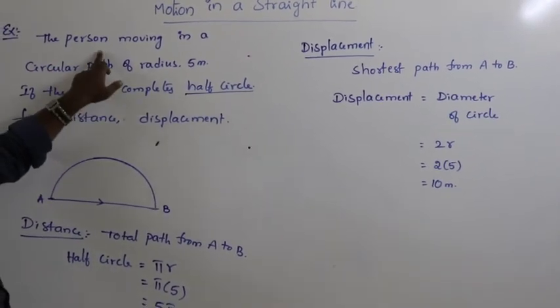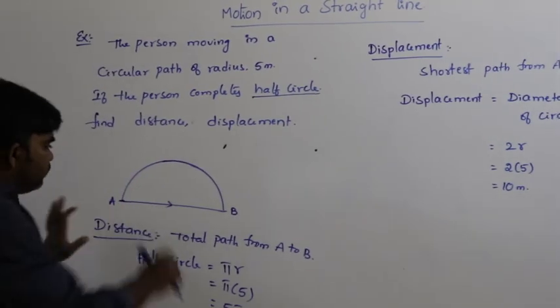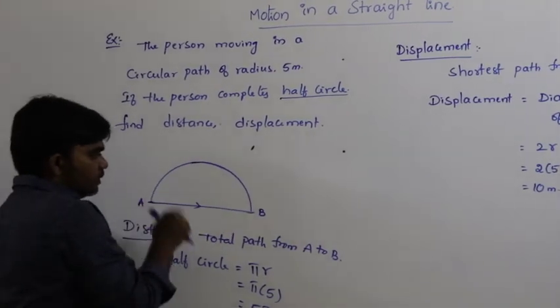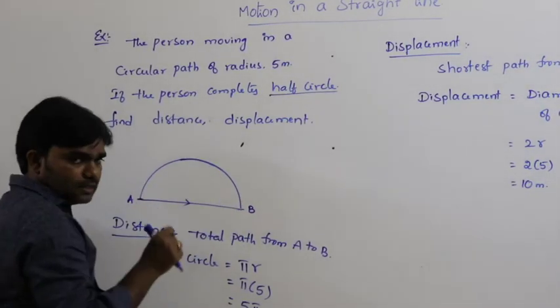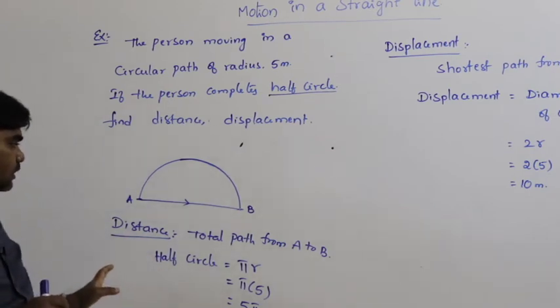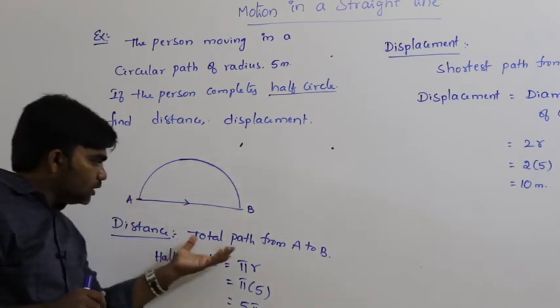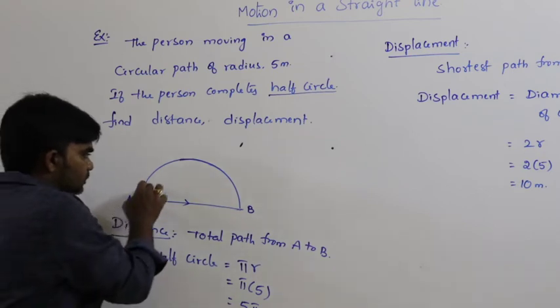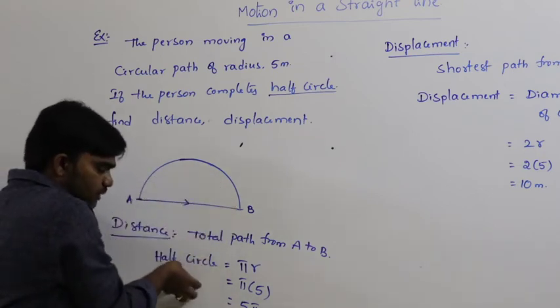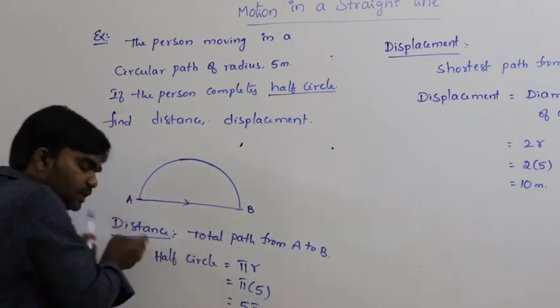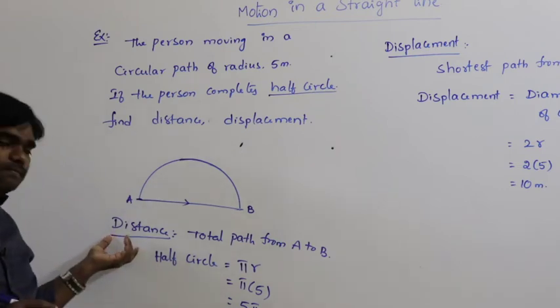So here the person is moving in a circular path of radius 5 meters. So the circular path followed by the person is a semicircle or half circle. In that half circle, what is the actual path? This is the actual path. That's why the half circle or semicircle is considered as the distance.